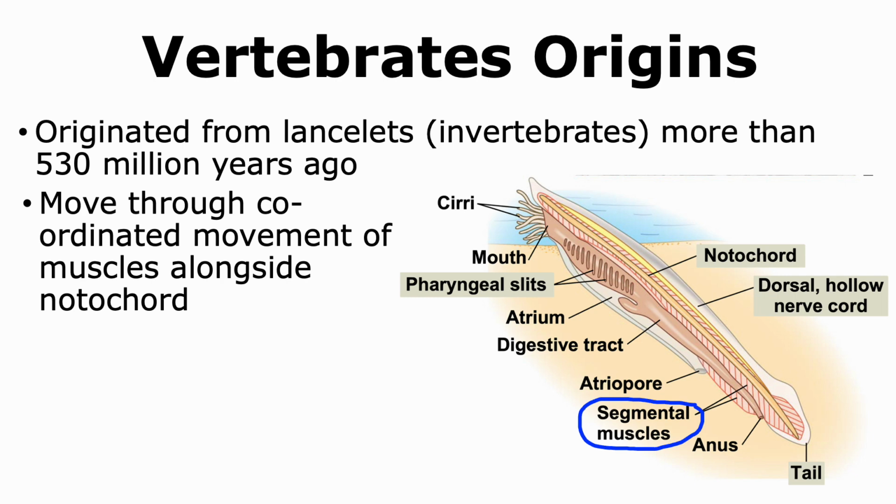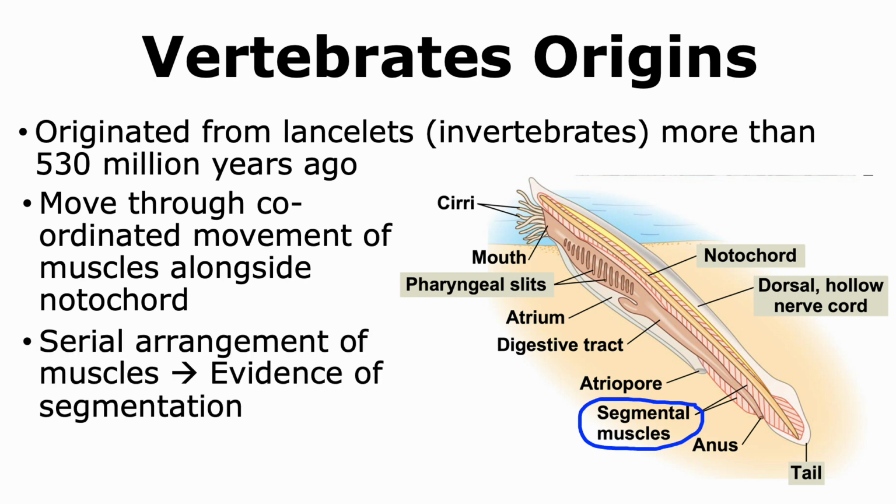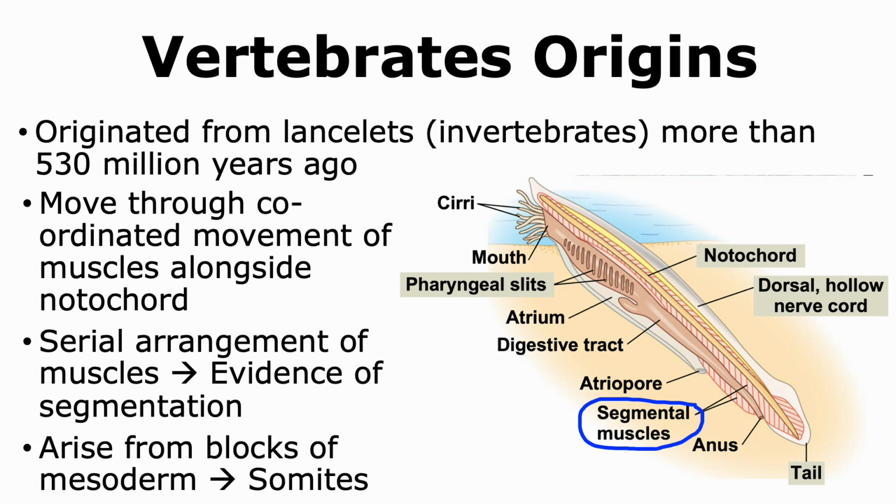These muscles are serially arranged and show evidence of segmentation, which is why they're also called segmental muscles. These muscles usually arise from the mesoderm, where blocks of tissue called somites are formed. Thus, vertebrates also show segmentation as part of their body patterning during development.